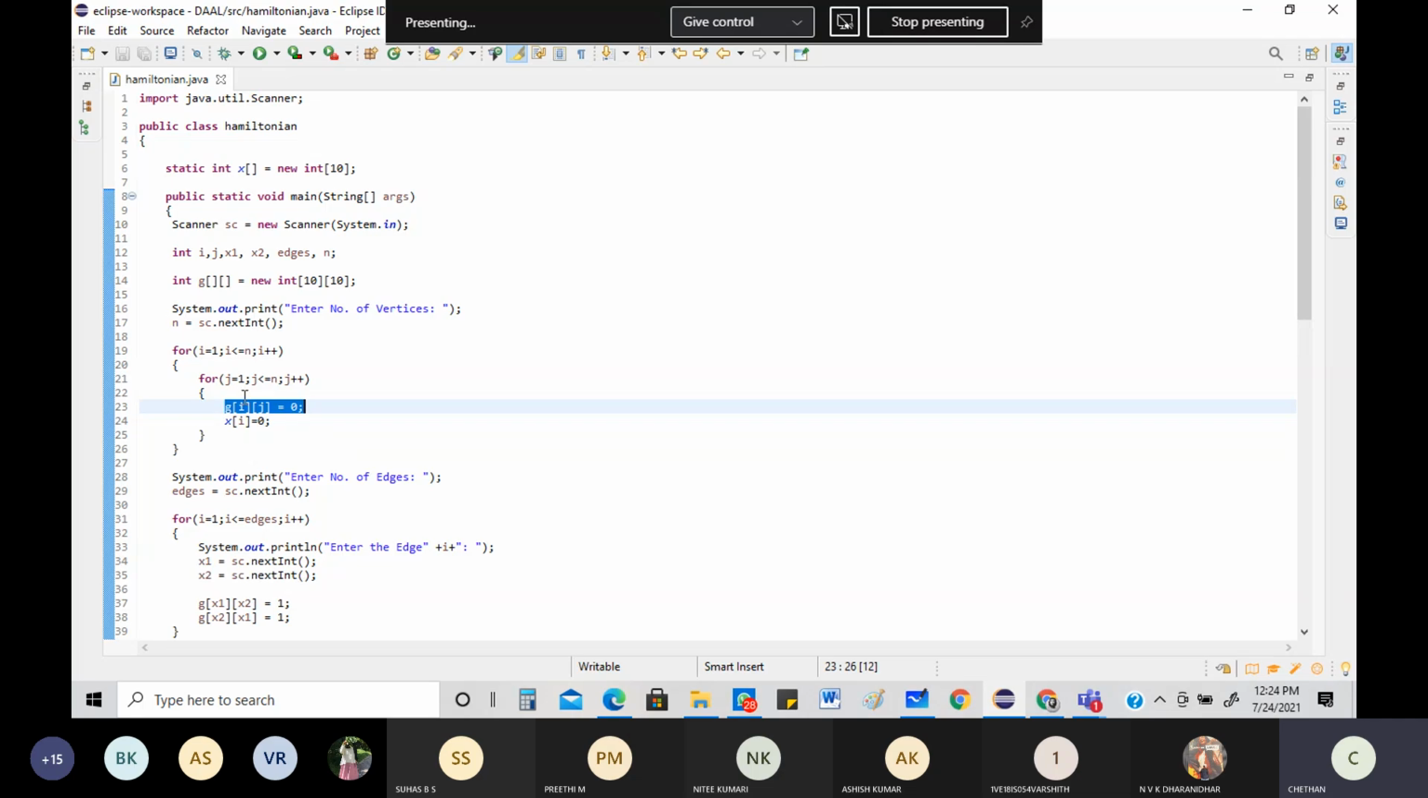So what is the first value? It will become 1, 1 equal to 0. Then j will be incremented. 1, 2 equal to 0. 1, 3 equal to 0. Then it will go out.